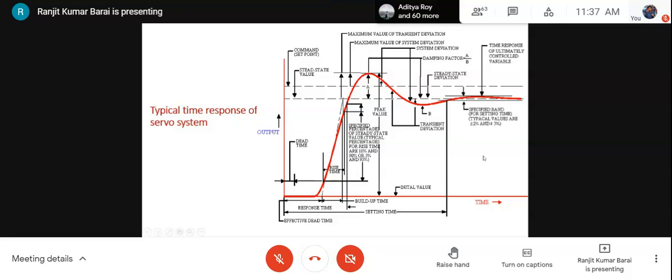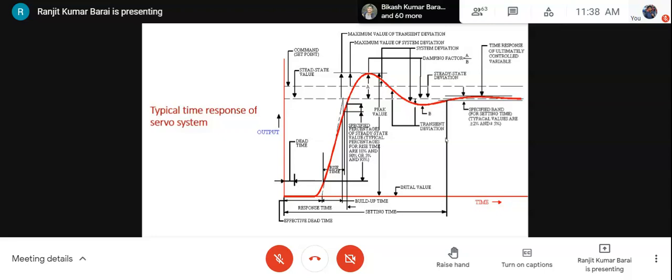But in servo systems, in most cases, we don't want the servo system to oscillate. We don't want this oscillation in the servo motor output characteristics. So most of the time we try to make the servo system either critically damped or a little bit over damped. For example, in an industrial robot, when you use DC servo motors, you keep the damping at such a value that it is a little bit over damped, so that the oscillations of the end effector of the robot arm can be avoided.